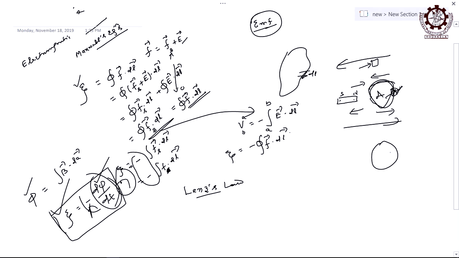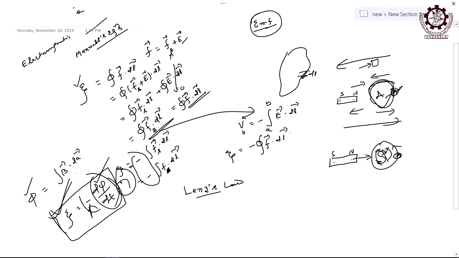So, Lenz's law tells us, for example, suppose there is a closed loop and here is a magnet with north and south poles. If I move the north pole toward the loop, the EMF is created in such a way, as given by Lenz's law, that it opposes the motion of the north pole toward the loop. The north pole will repel. What does oppose mean? If it were a south pole, it would attract; there would be support, not opposition. To oppose, there should be a north pole. Then, if it is a north pole, you can tell the induced EMF and current will be in this direction, and that is why there is a negative sign.